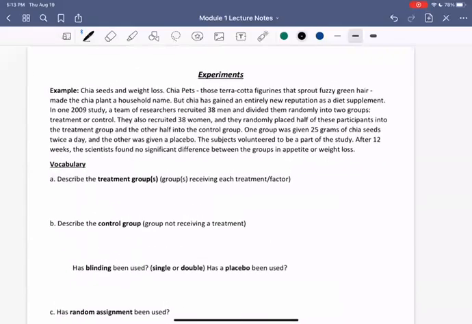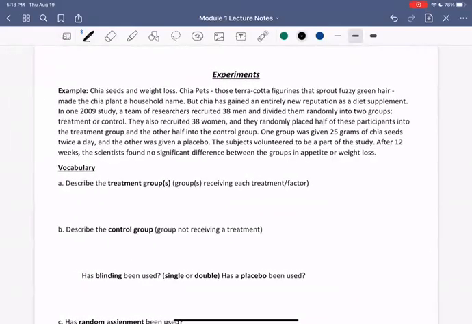Hello, everyone. In this video, we're going to look at an example and identify some of the key aspects of this experiment that we've been discussing. So in this example, we're looking at chia seeds and weight loss. Chia pets, those terracotta figurines that sprout fuzzy green hair, made the chia plant a household name. But chia has gained an entirely new reputation as a diet supplement.